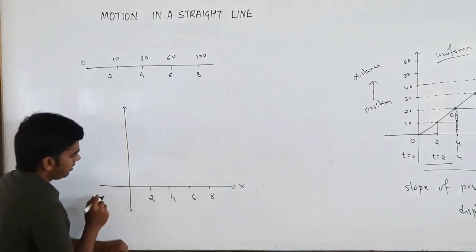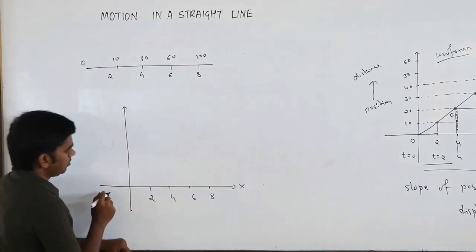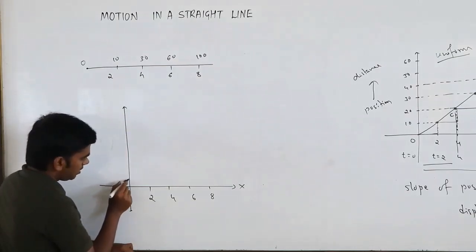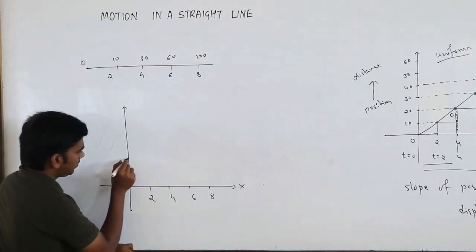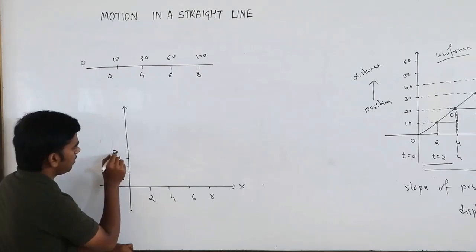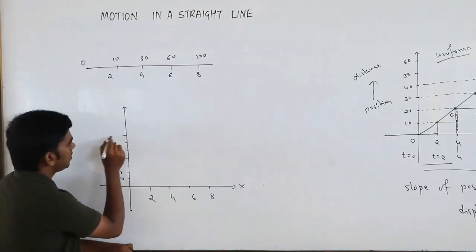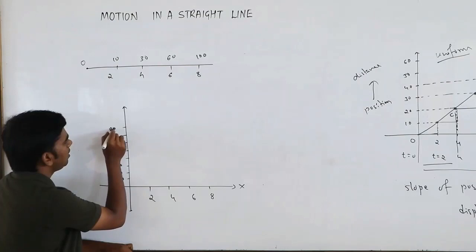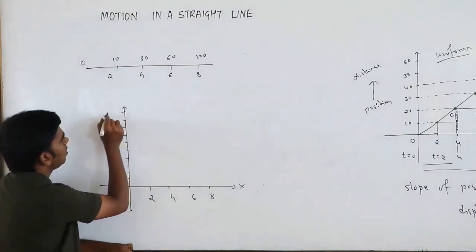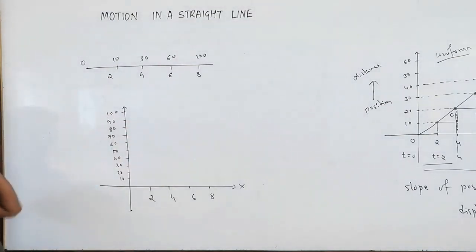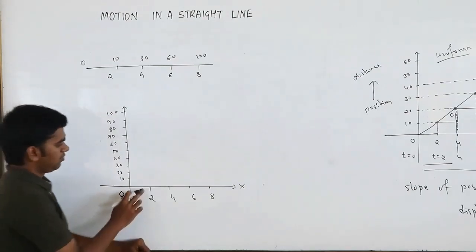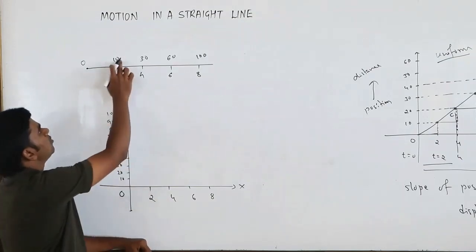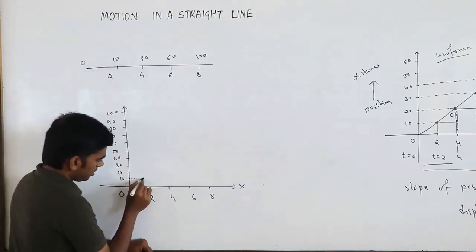You want 100. 100 means, so what I will do is take the small values over here: 10, 20, 30, 40, 50, 60, 70, 80, 90, 100. Okay, so these are distances from the origin. Now for 2 seconds, where is the position? 10. So for 2 seconds the position is 10.